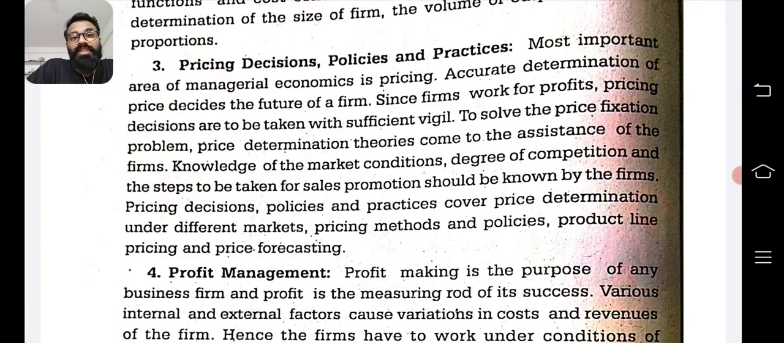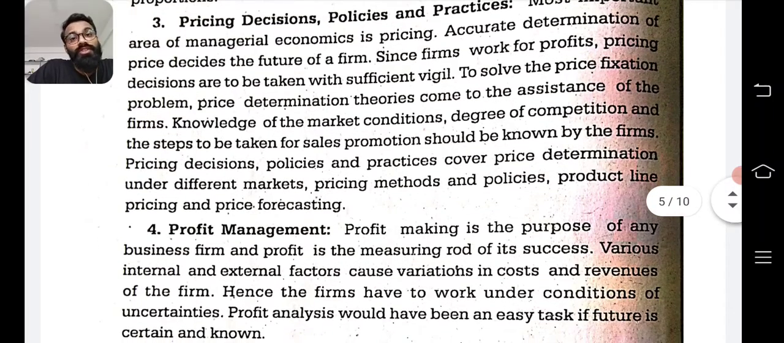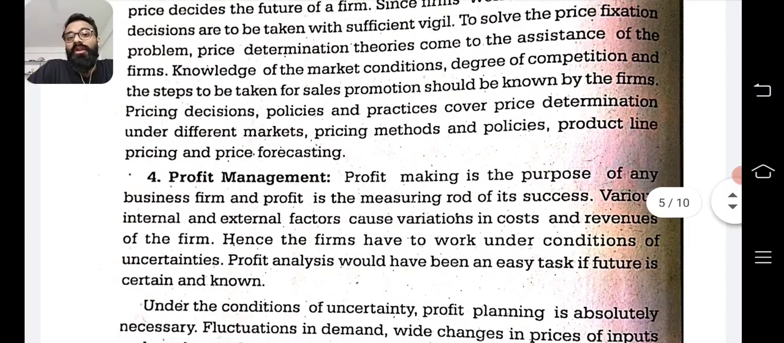To solve the price fixation problem, price determination theories come to the assistance of the firm. Knowledge of the market condition, degree of competition, and the steps to be taken for sales promotion should be known by the firms. Price decisions, policy and practices cover price determination under different markets. So, this is also an important scope or area where you have to make a decision.